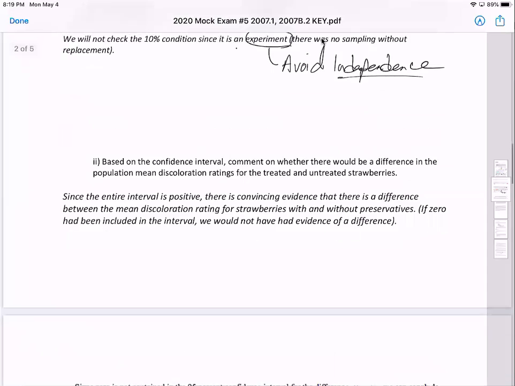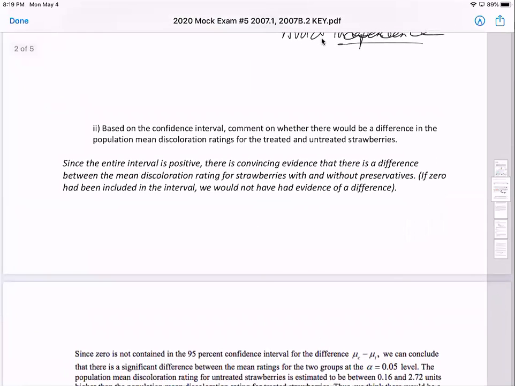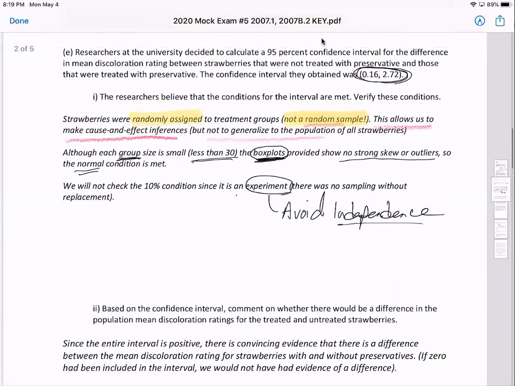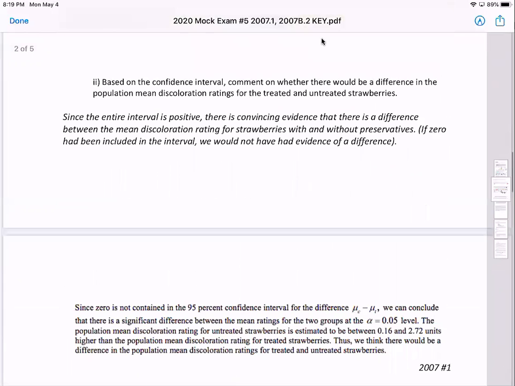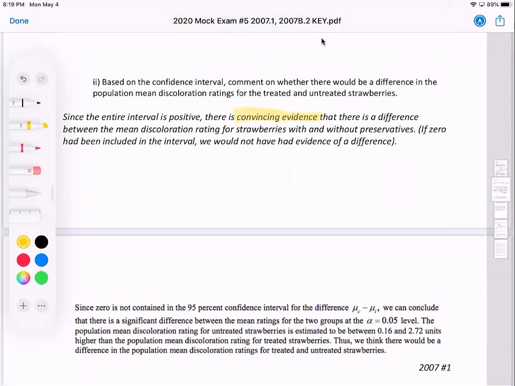And then part 2, based on the confidence interval, comment on whether there would be a difference in the population mean discoloration ratings for treated and untreated strawberries. And as you can tell, the interval is 0.16 to 2.72. I said since the entire interval is positive, there's convincing evidence that there's a difference. I like the evidence language. It's much better than saying that there is a difference. We have evidence of a difference. We could have made a type 1, type 2 error.